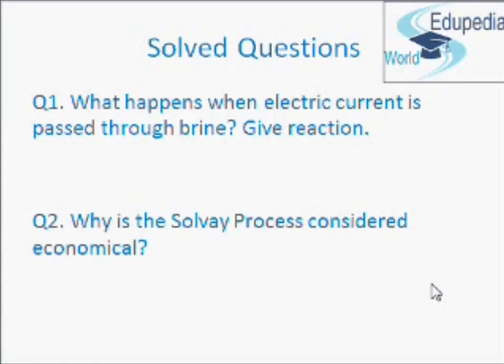The solution is, when electric current is passed through a concentrated aqueous solution of sodium chloride or brine, sodium chloride decomposes to give sodium hydroxide, which is formed near the cathode, and the other products of electrolysis are chlorine and hydrogen. Chlorine gas is evolved at the anode and hydrogen gas is given off at the cathode.